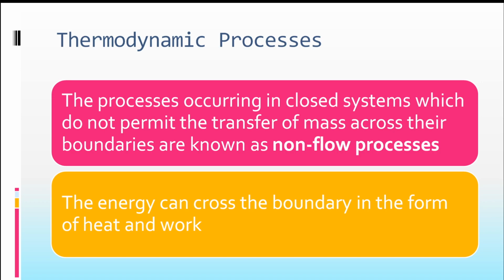Any process that occurs in a closed system would be termed a non-flow process, because there is no mass flow rate across the system boundary. On the other hand, if the process occurs in an open system, there may be heat transfer, work transfer, plus mass transfer, that is, energy transfer in the form of mass flow.